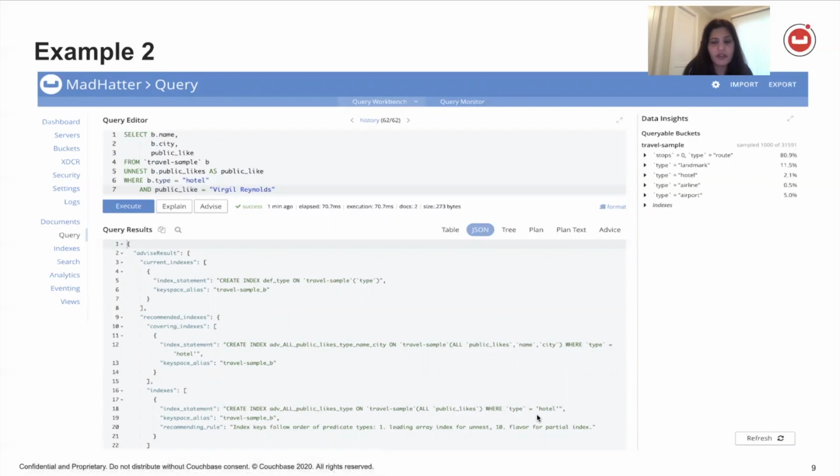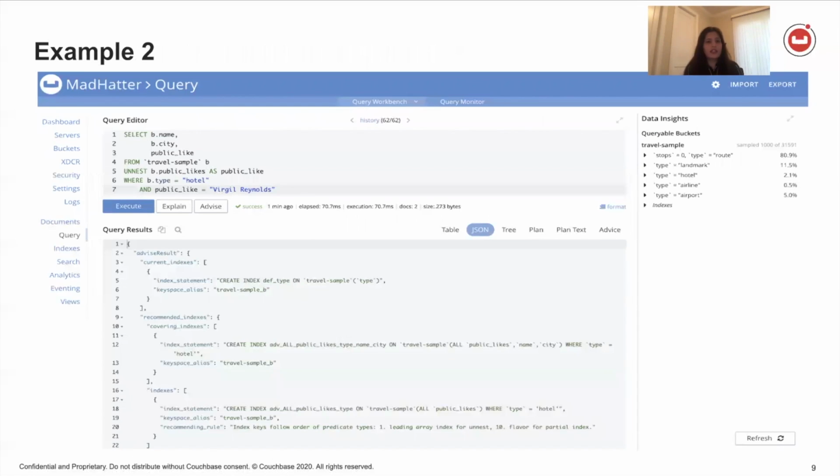hotel. If you want low latency, then in that case you have the index which you will create on the predicate and whatever is being projected. So that will be on public likes, which is the first one, and then name and city, right? And the key space alias is the same, travel sample B.